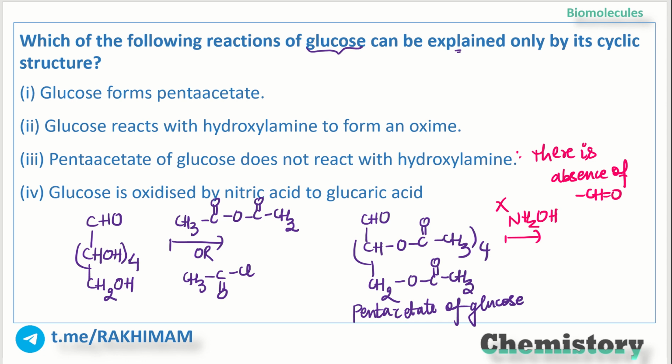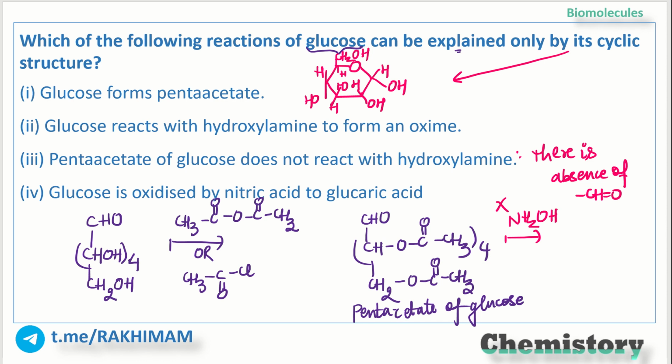This is the cyclic structure of glucose, with HOH, HOH, then OH, then HOH, CH2OH, and H. Is there any presence of an aldehydic group here? No, there is no aldehydic group.